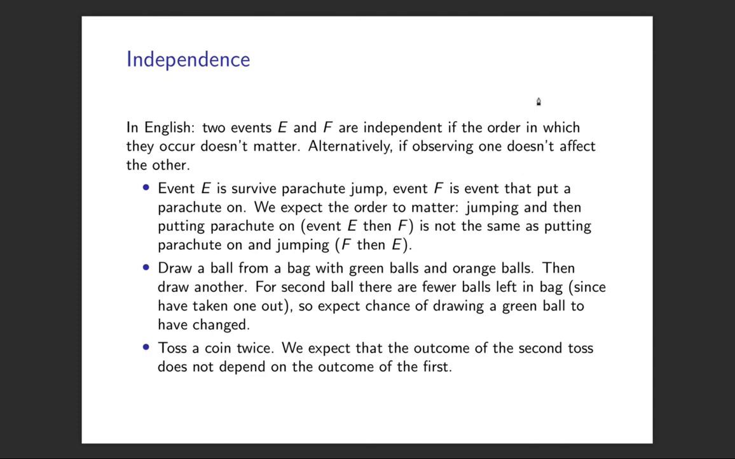To finish up our discussion of random events, let's look at independence. Two random events are independent if the order in which they occur doesn't matter. If we could exchange them, events E and F, if event E happens then event F, or event F happens then event E, it doesn't change either event, doesn't affect the other. And there's plenty of cases when that's not true.